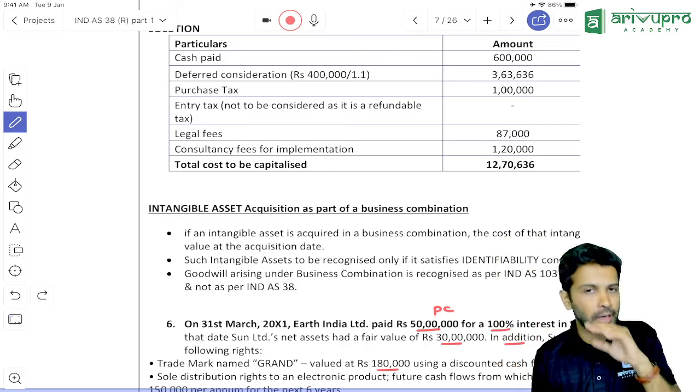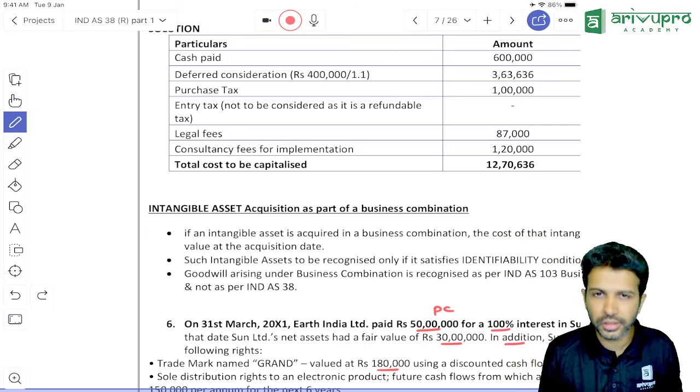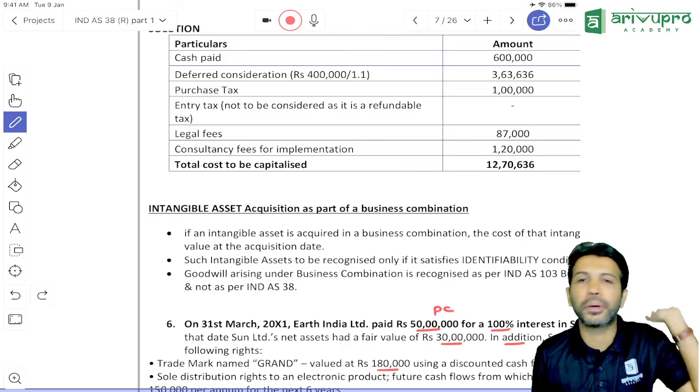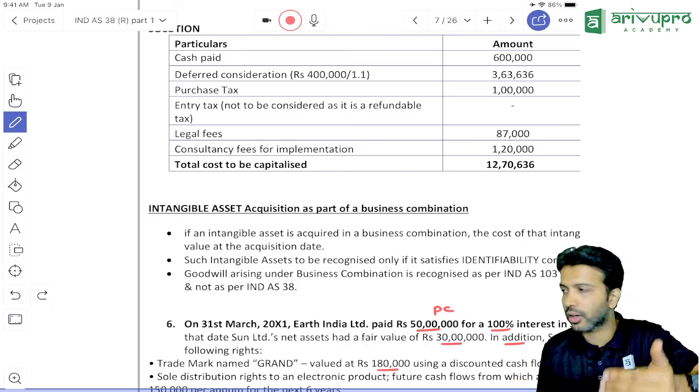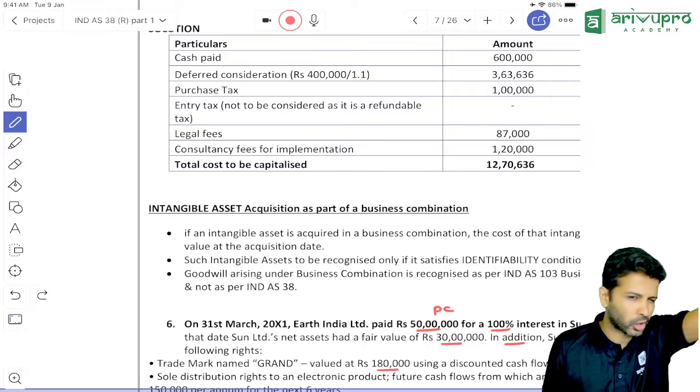Sir, what if it's the other way around? Profit? Then it's a capital reserve. In IND AS terminology, we call it bargain purchase gain. Leave that. That we will take care of in IND AS 103 later. Not required for the time.